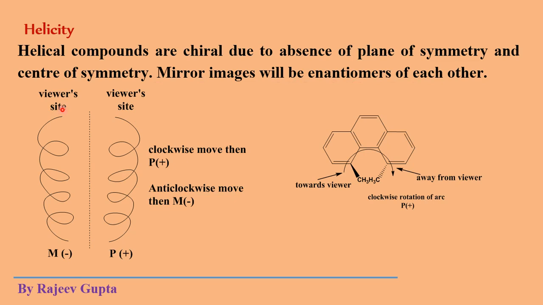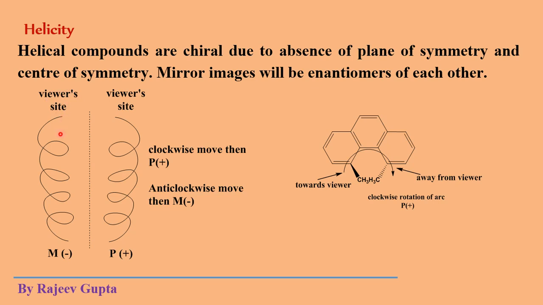Consider this hypothetical structure where a spring-like structure is shown. Its mirror image is shown here. We observe this structure from this top side, which is the viewer side.